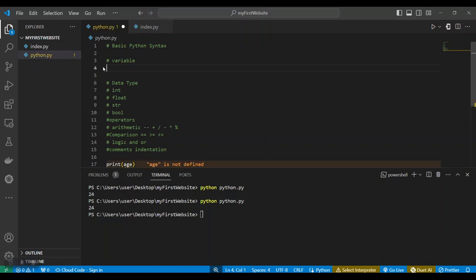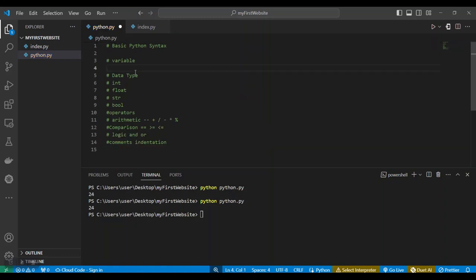Now, there are different types of data that can be stored in a variable, and this can be different for every programming language. But for Python, we have a few types of data that we can store in a variable. The first one is an integer, and we've already looked at it. So an integer is a number.